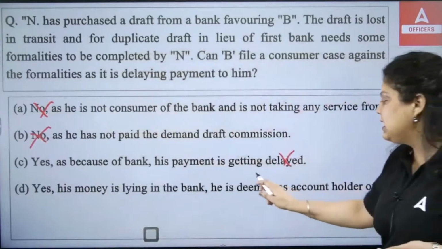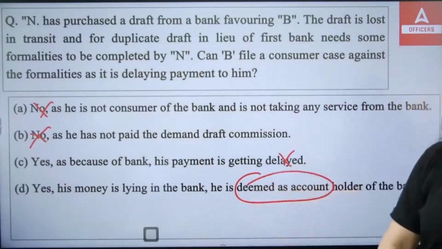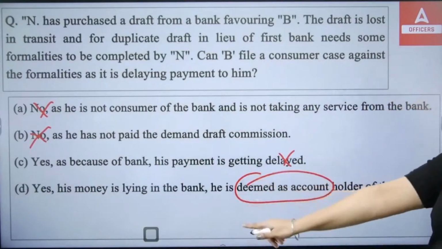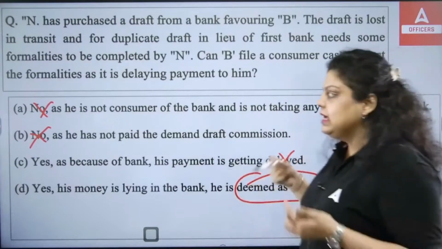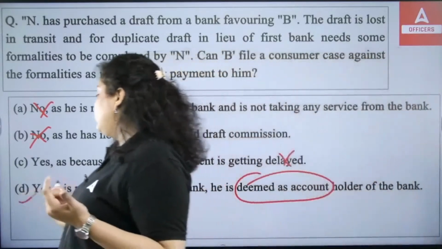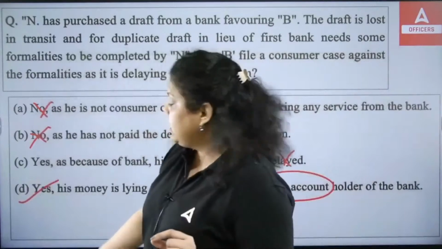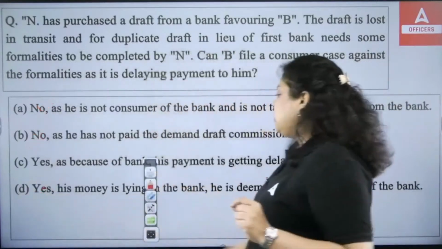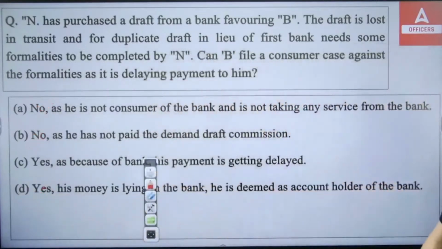No, actually he is deemed as an account holder of a bank, and his money is lying with the bank. That's why B can do the case on the bank. So yes, B can do, and the reason is because his money is with the bank. So the right answer will be your D option.